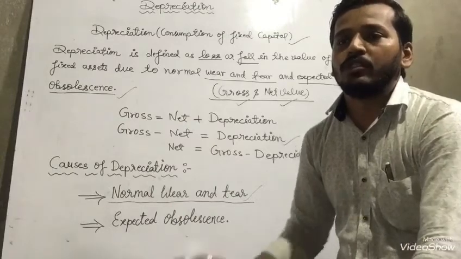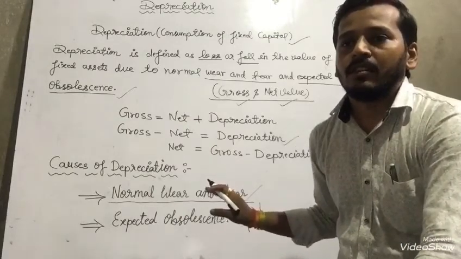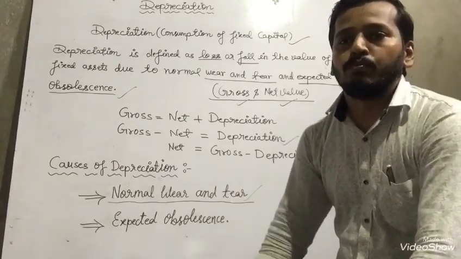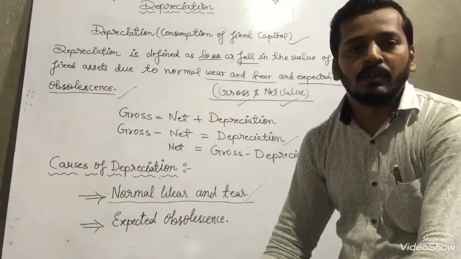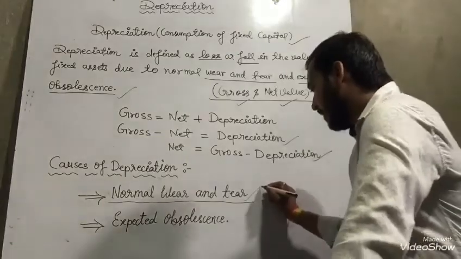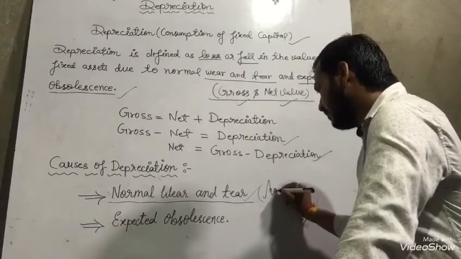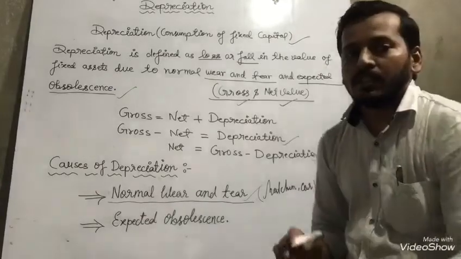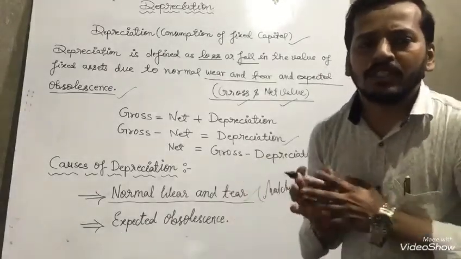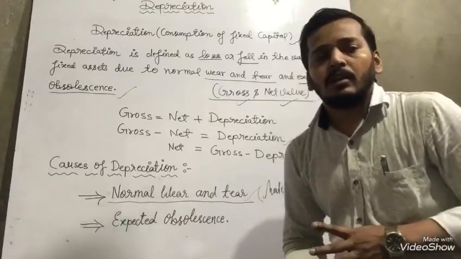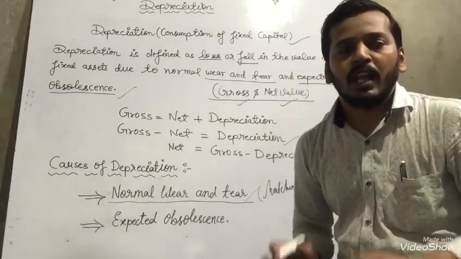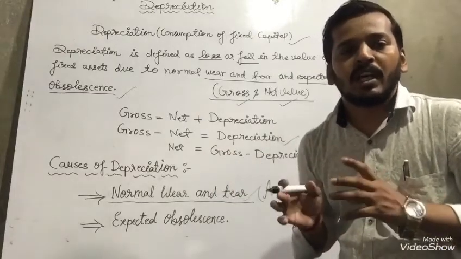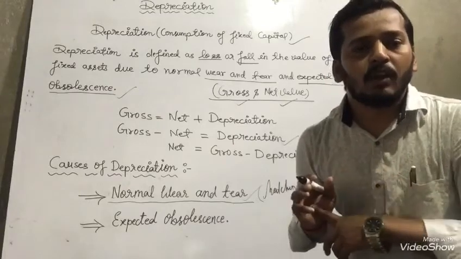When you use these things, they do not fetch you the same value you bought them at two years before. For example, we can take anyone, for example a machine or a car. You have to purchase a machine and a car one time and we have to use it day to day, and you know very well, suppose I had purchased one machine at 10 lakh rupees.